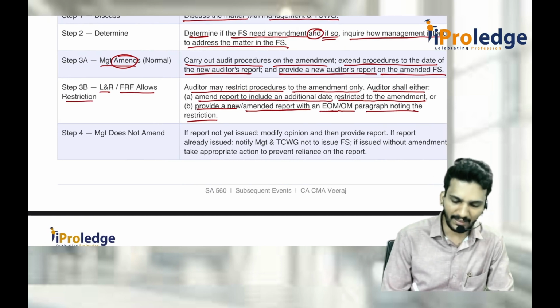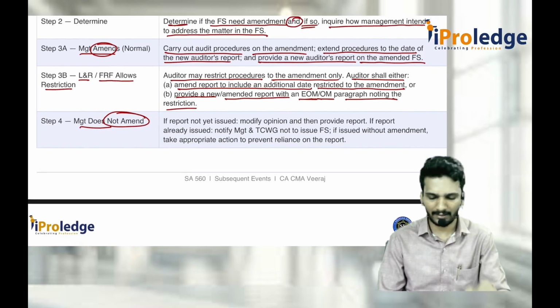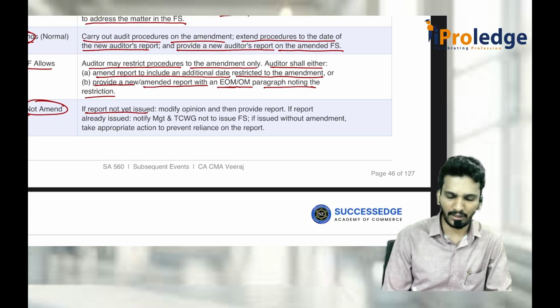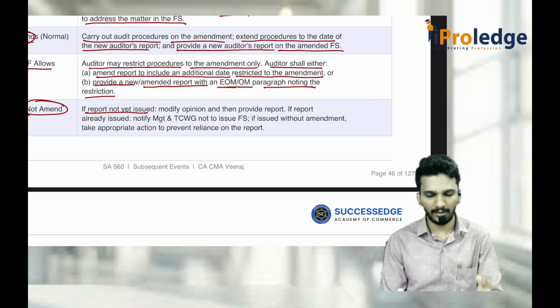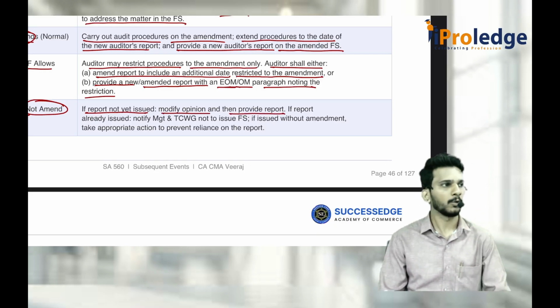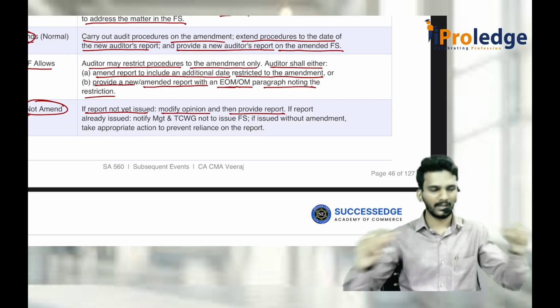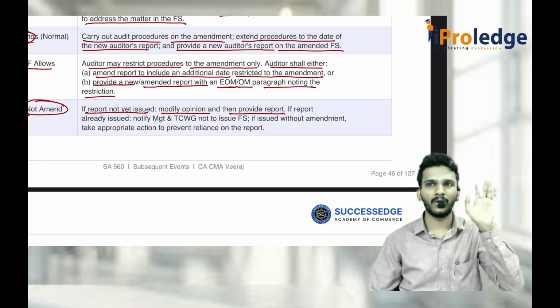But the second category is: what if the management does not amend the financial statements? In that case, if the report is not yet issued by the auditor to the company, then you modify the opinion and then provide the report. You prepared the audit report but did not give it to the company, so it is with you only. Tear it, prepare a new report, and give the amended report only.